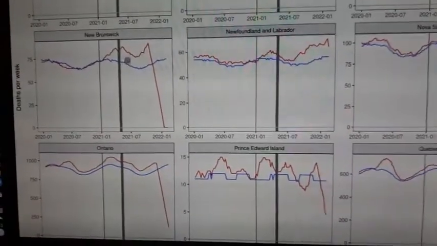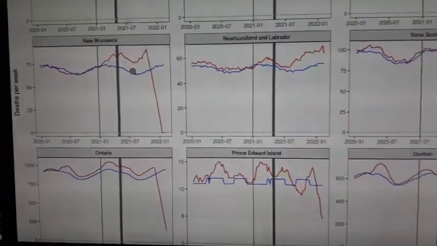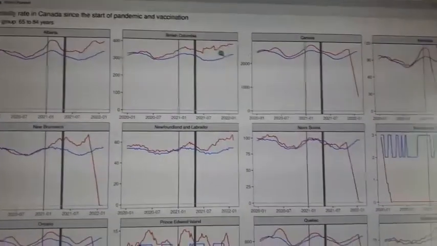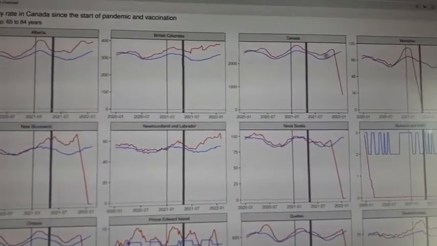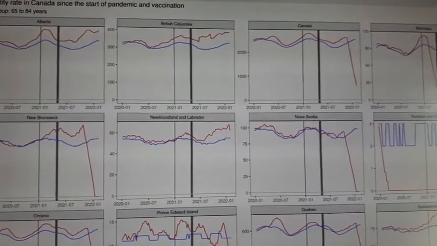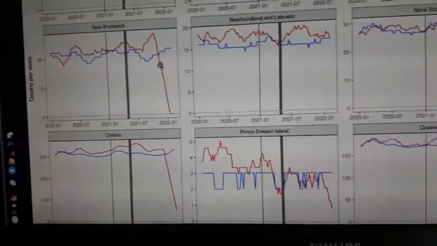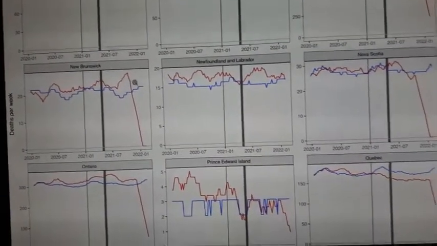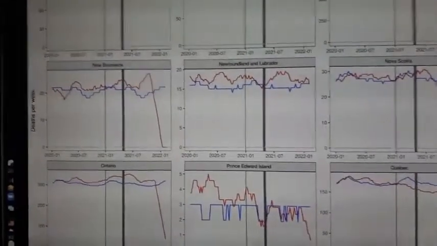Now you can look in age 65. From 65, you see, 65 has excess deaths for New Brunswick and in Alberta and British Columbia. Now, Canada is combined, so in Canada it's slightly more than last year before vaccination. What else do we have here? 45-64. We see slightly more, right? So actually for all ages it is high.